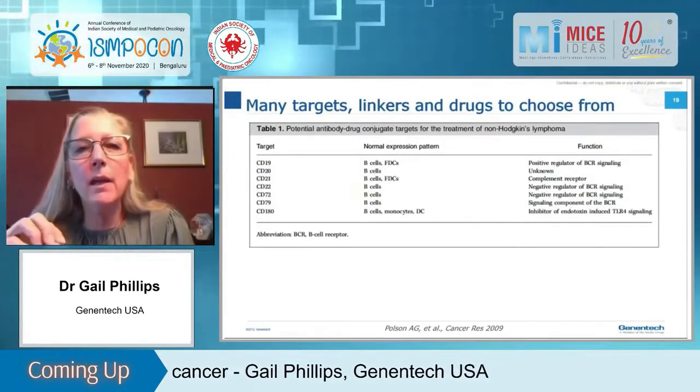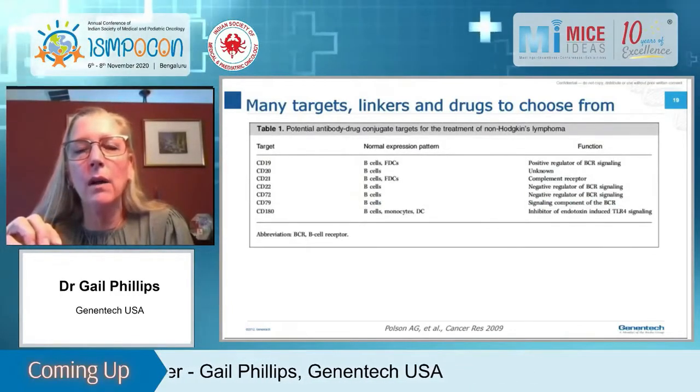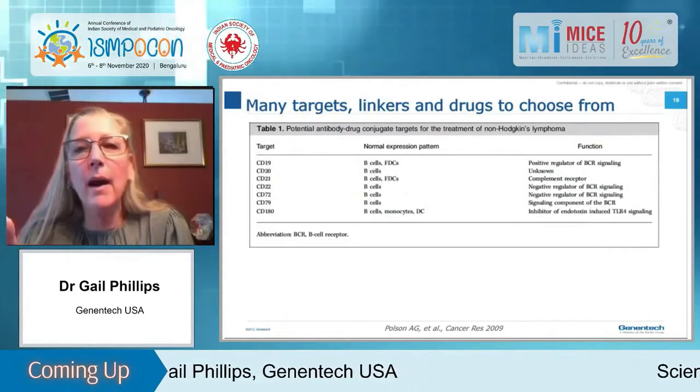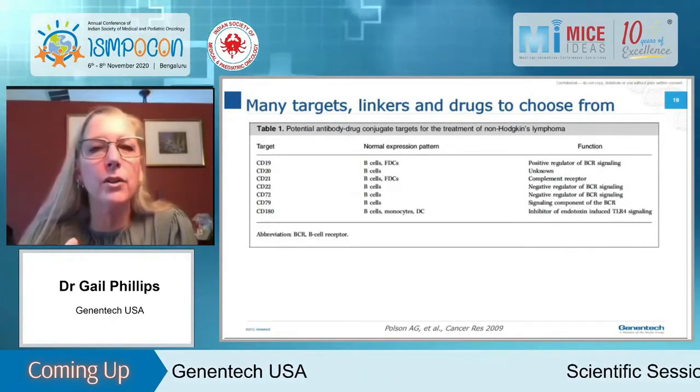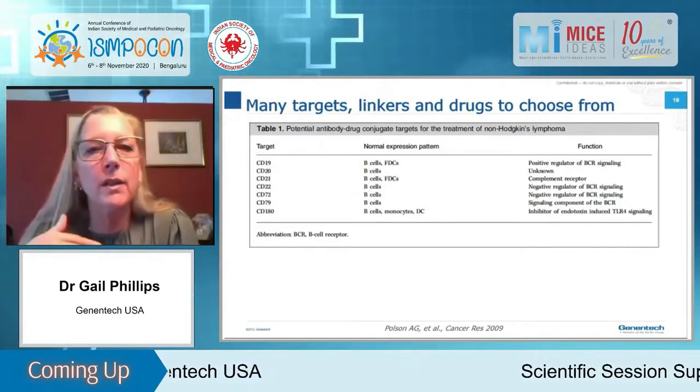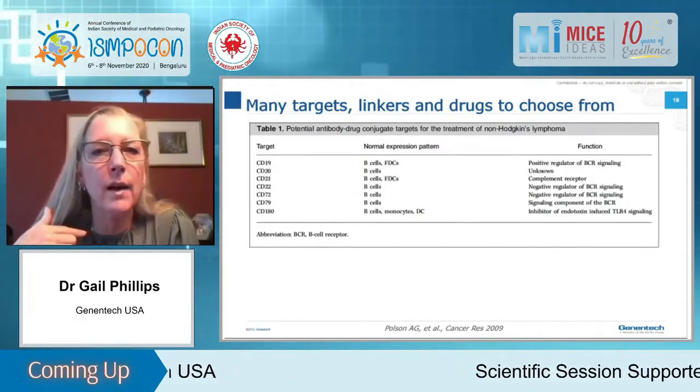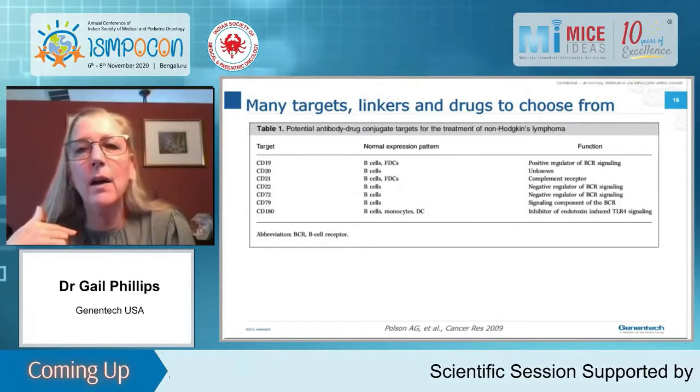So I wanted to spend a minute talking about ADCs for non-Hodgkin's lymphoma. If you think about B-cell malignancies, there are a lot of different targets to choose from. So these are shown here. You can see CD19, 20, 21, 22, 72, 79, et cetera. Next slide, please.